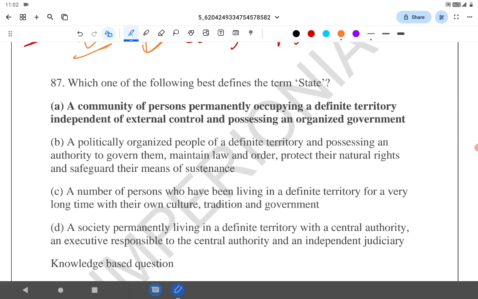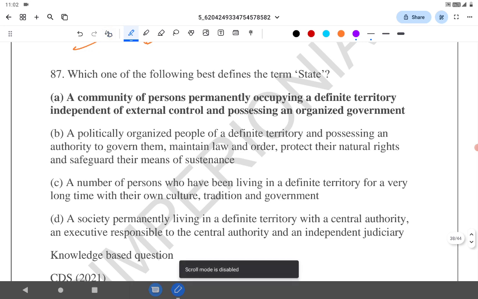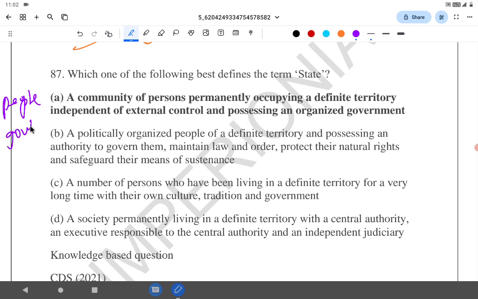See, the basic definition of the state is, I'll write here. For a state to form, you need to have the people. State should have people, then it should have a government, some form of government, sovereignty of that particular geography or area, and it should have a definite territory, sovereignty, its government and people.